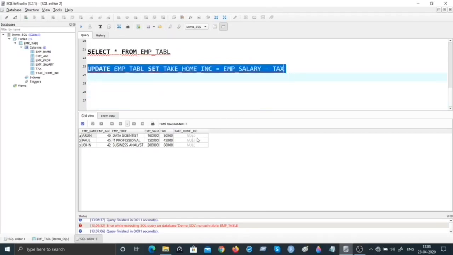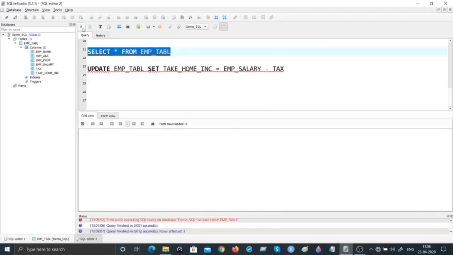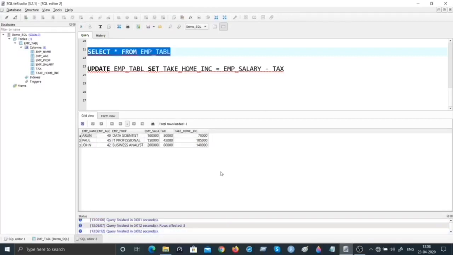So notice it is null now. The moment I execute the first command here, select star from employee table, you will be able to see values if everything is fine for take home income. Yes, we have computed the values for take home income. Let us see what is the take home income. So salary is 1 lakh, 30,000 is the tax, take home is 70,000. We have been able to calculate for all the employees successfully.